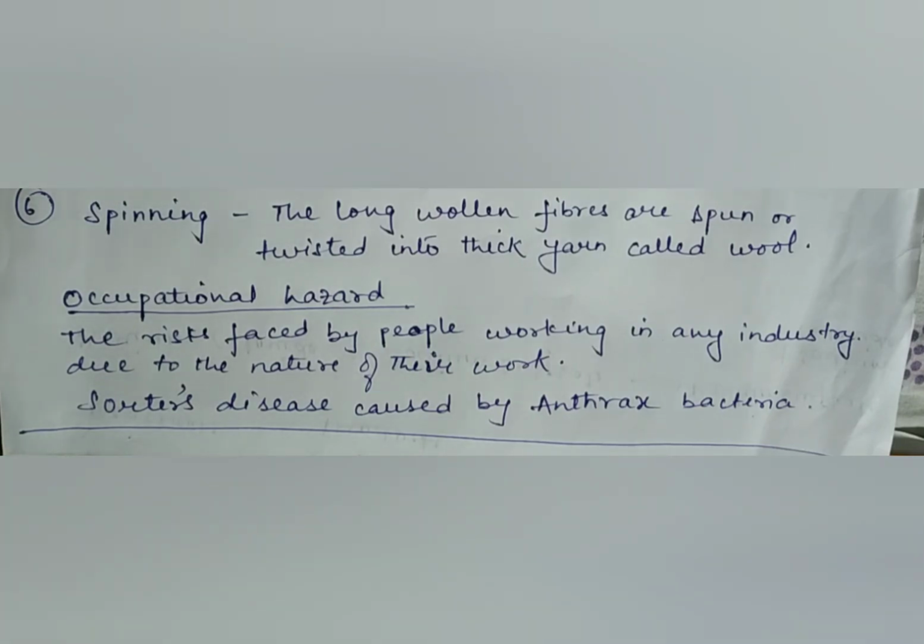So if the sheep is a good quality wool yielding sheep, then the woolen yarn obtained will be of good quality.